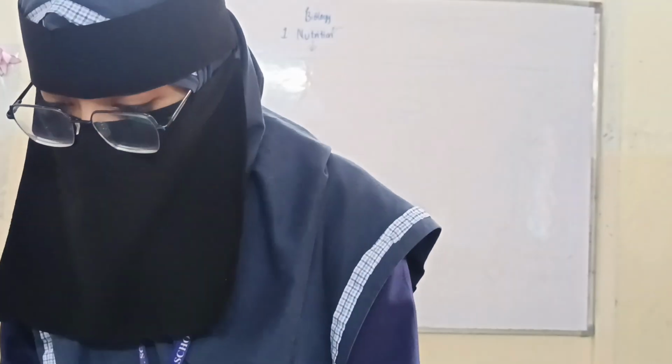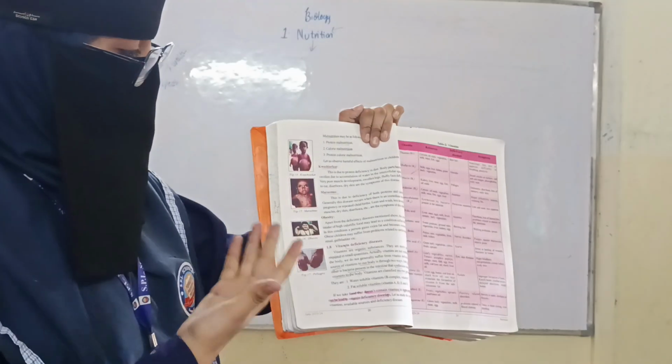Next is diseases due to malnutrition. Two-thirds of the world population suffers from malnutrition, when a person is not getting all the nutrients in the amount where it should get. It is a lack of balanced diet, eating food that doesn't have one or more nutrients in the required amount. Malnutrition has three types: protein, calorie, and protein calorie. There are many diseases, but the very famous ones we can find in more numbers: when people eat very much, they get obesity. And when we have protein malnutrition, protein deficiency, we will get